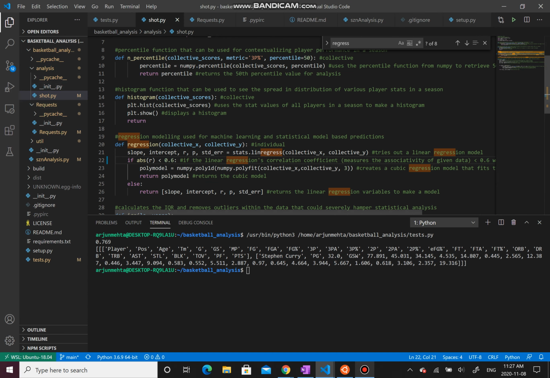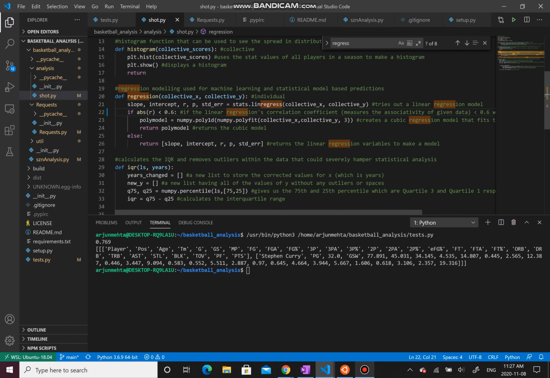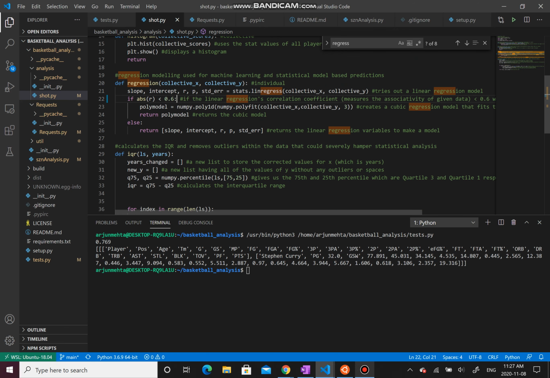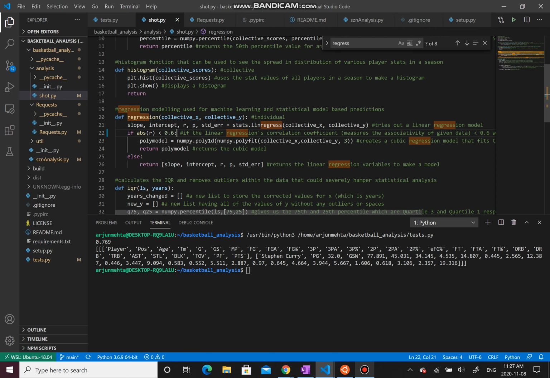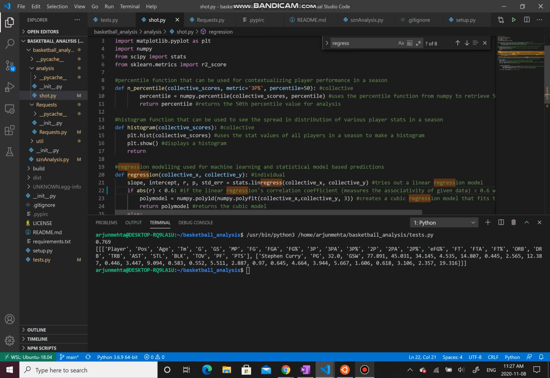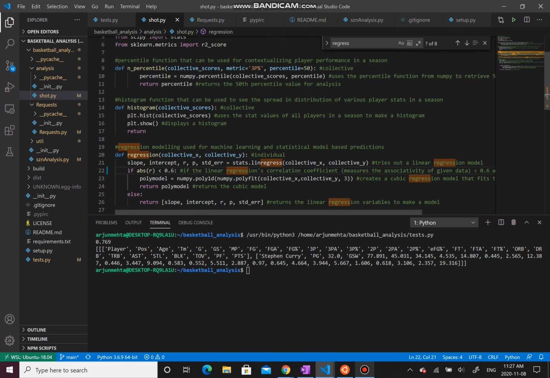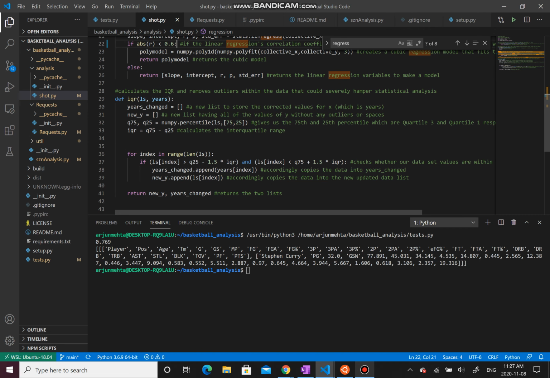We currently only have shot analysis down packed, but since this is a pip package, we plan to update it in the future. We have the ability to map our regression depending on if a linear or polynomial fits it better. We have defined histogram and nth percentile, meaning that we can check the 30th percentile, the 50th, and 66th, any type that you would want. We also have the ability to remove outliers. For example, Steph Curry last season shot an abysmal percent from 3-pointers that does not fit with his long-term average. Thus, using the method of IQR, we can remove that.